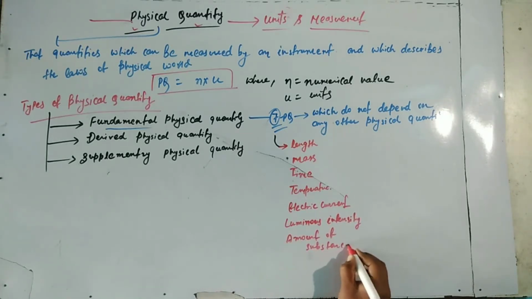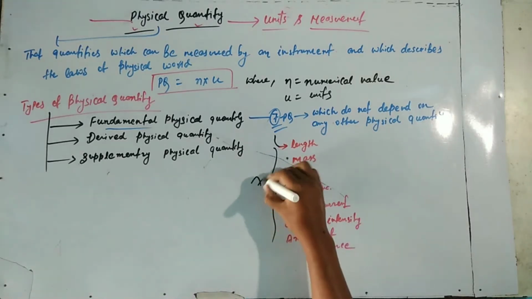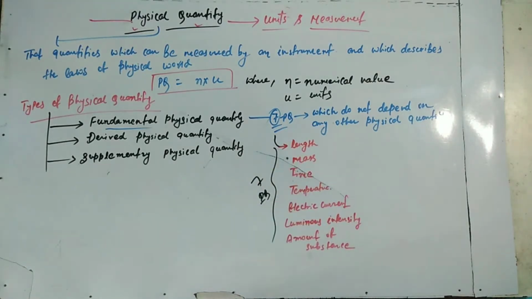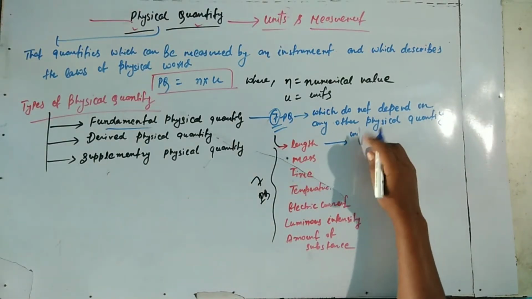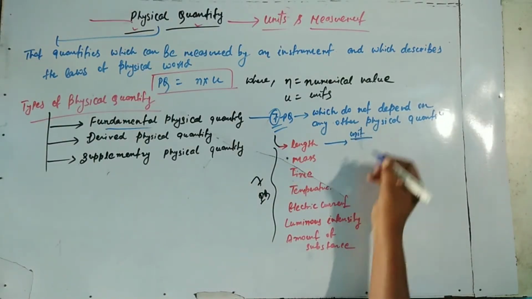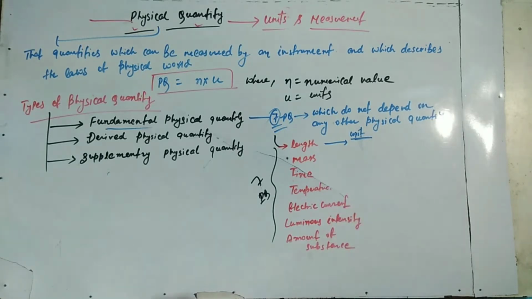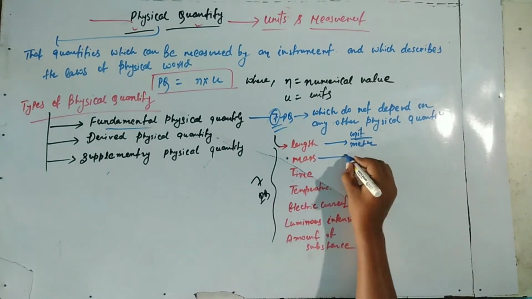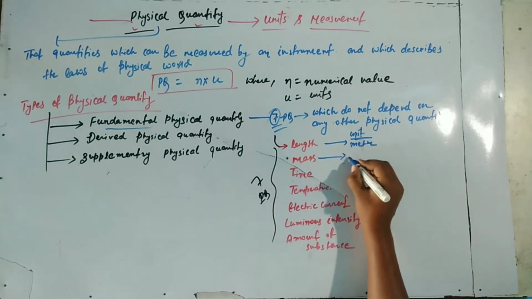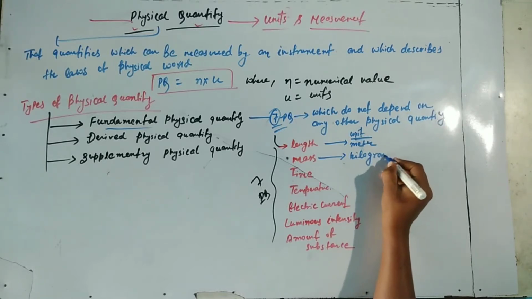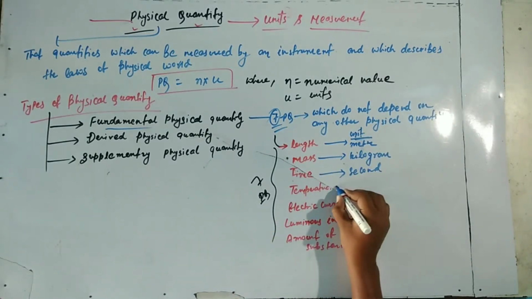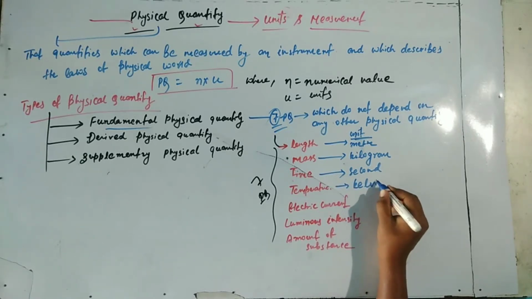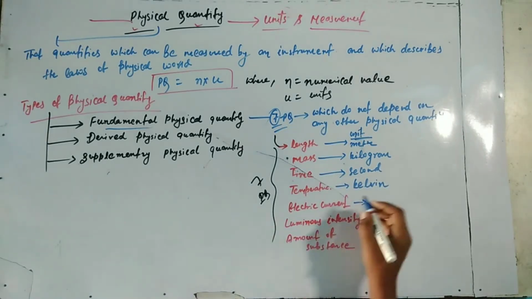The SI unit for length is meter. For mass, kilogram. For time, second. For temperature, Kelvin. For electric current, ampere.